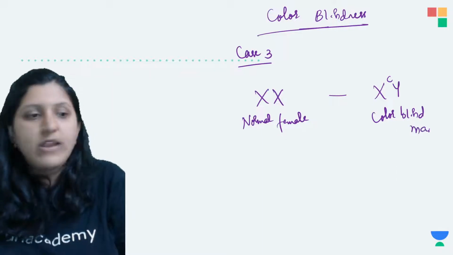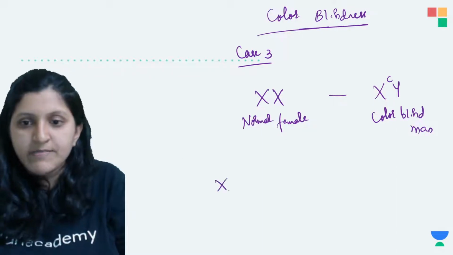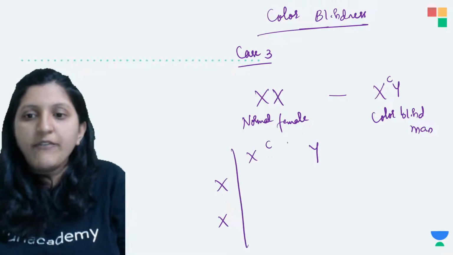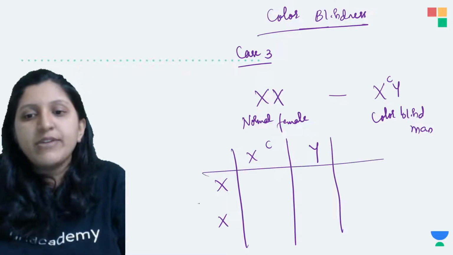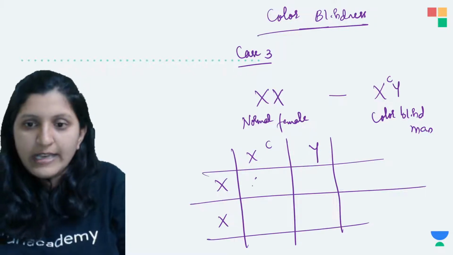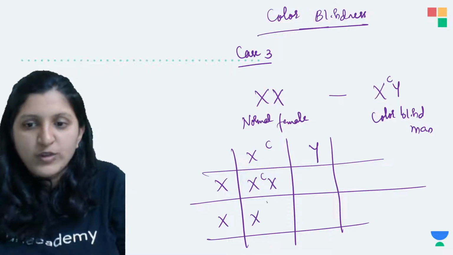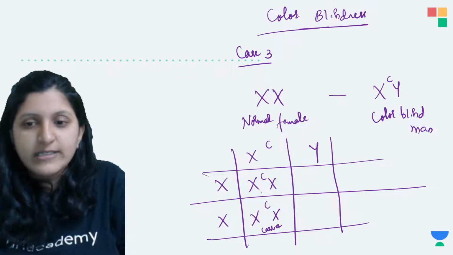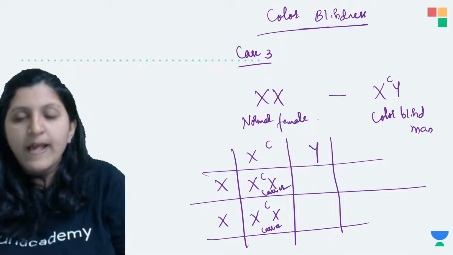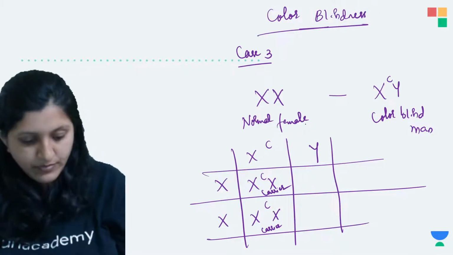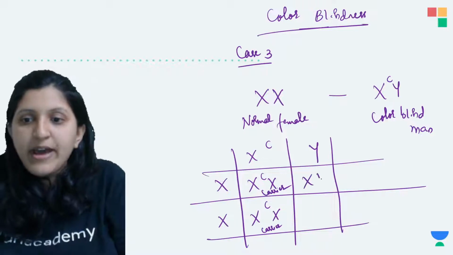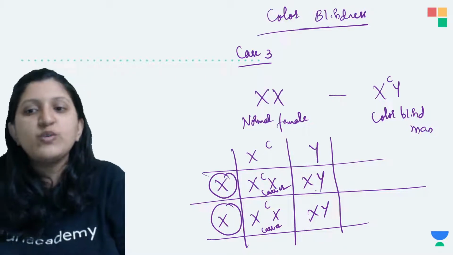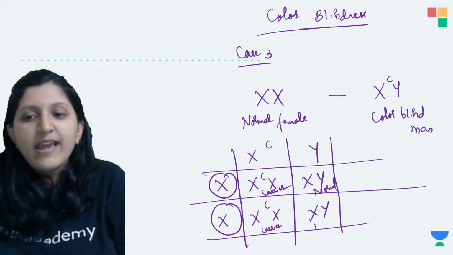Now let's put up a Punnett square and analyze this. XX is there, then XcY is there. Now you can see that the father is giving his gene to the daughter, so in that case both of them are XcX. Here also it is XX. So there is no disease, but both of these are carriers. And here also Y, so X and Y, X and Y. Basically from the mother the X chromosome is normal here, so the sons are completely normal.